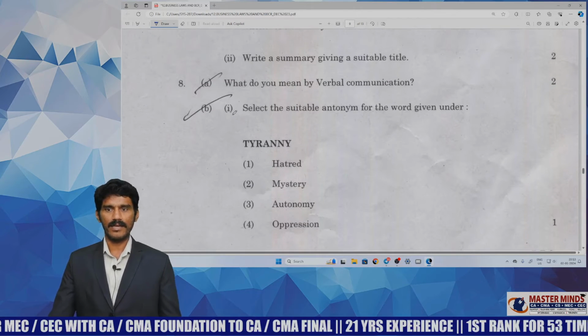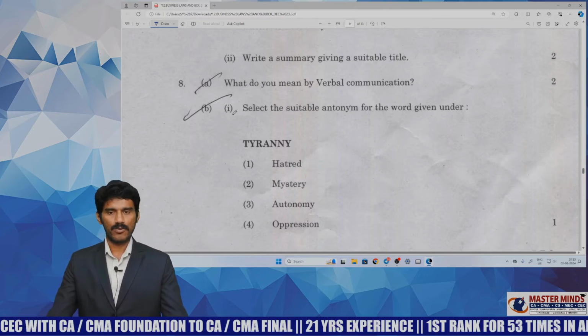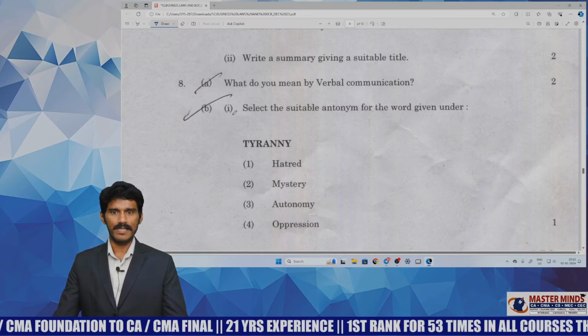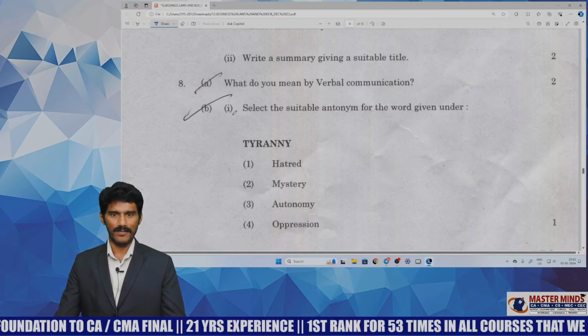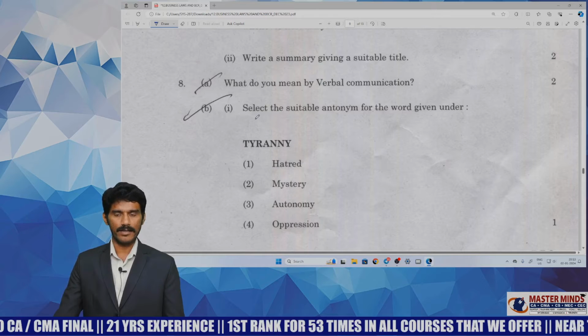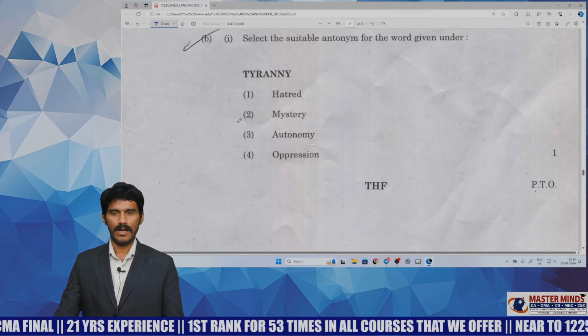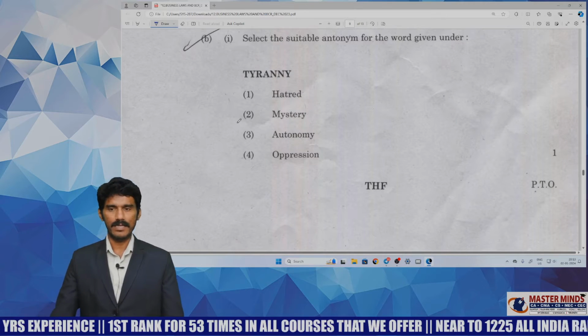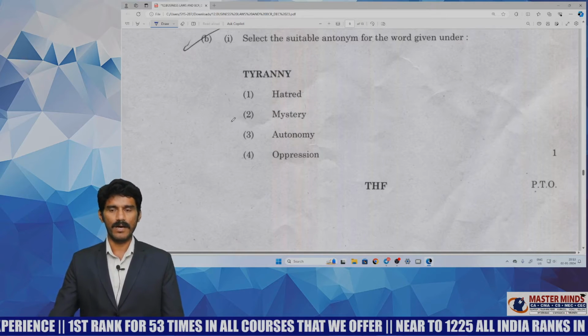Next one, 8A question, as usual, is a question on the communication chapter, verbal communication, and it can be easily answered, and it's medium level difficulty. And 8B1 is a question on antonym, tyranny, and its adjective form tyrannical is covered in our material, and it can be easily answered based on that knowledge.